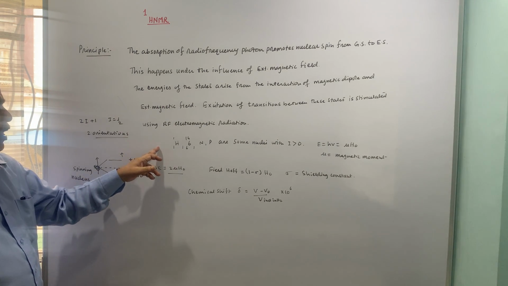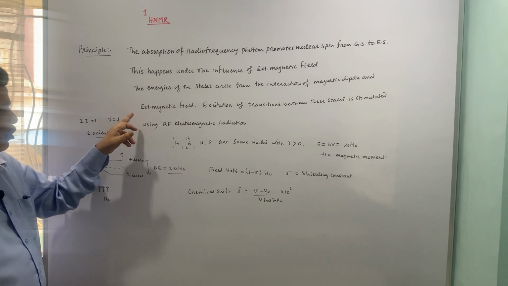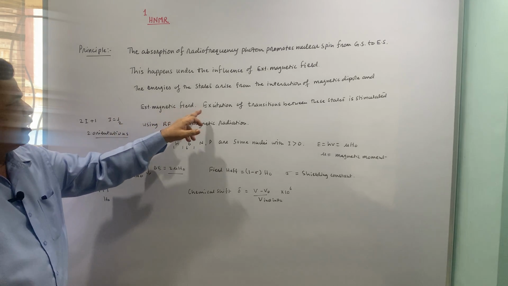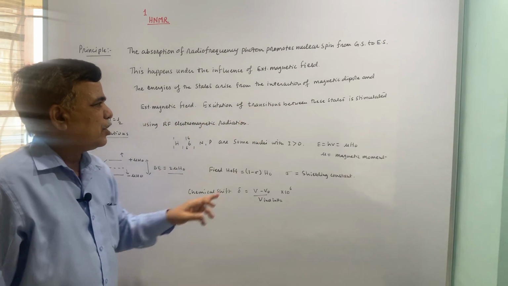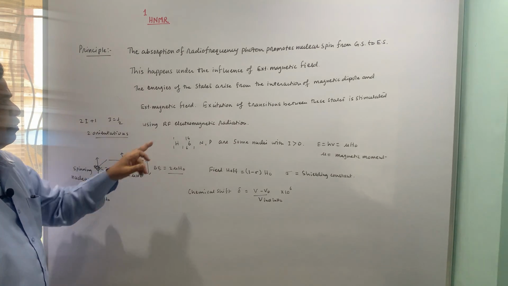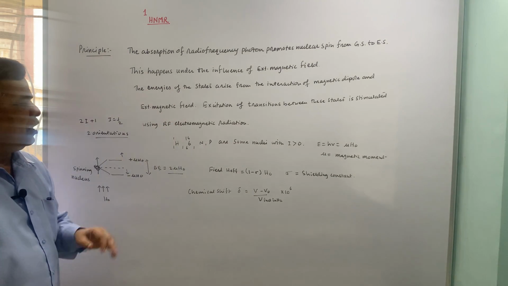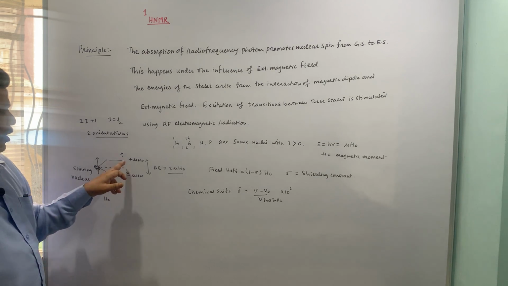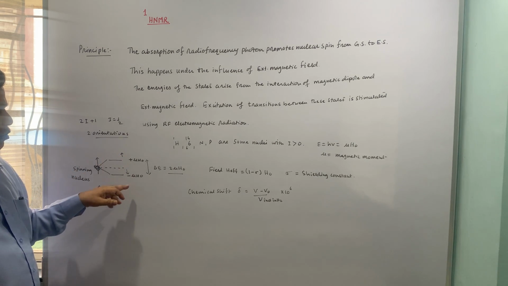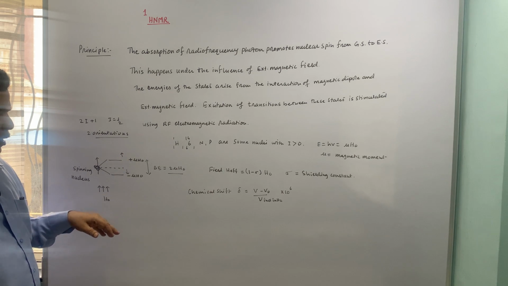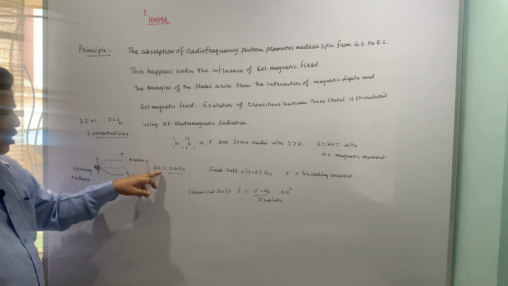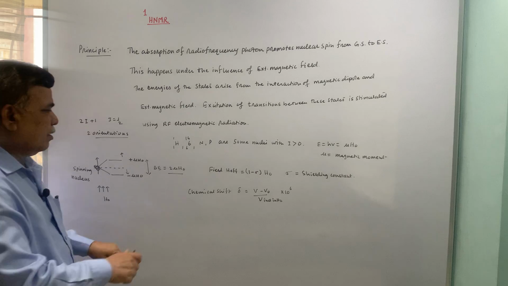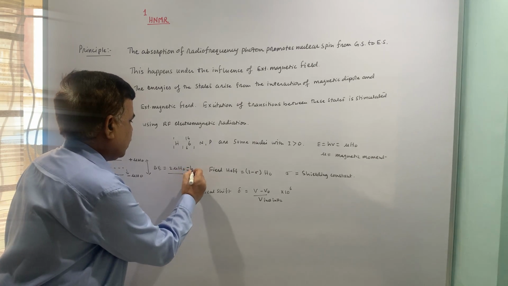One more thing about the external magnet: the excitation of transitions between these states is stimulated using radio frequency electromagnetic radiation. Some energy is required for this transition from the lower spin state to the higher spin state. This is also quantized, you can even put E equal to h nu.